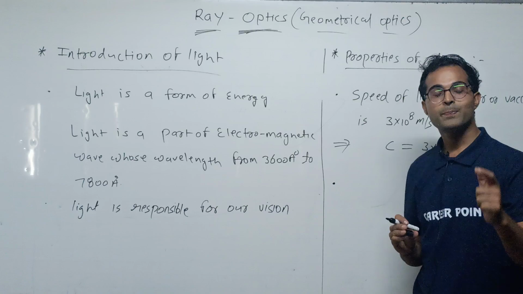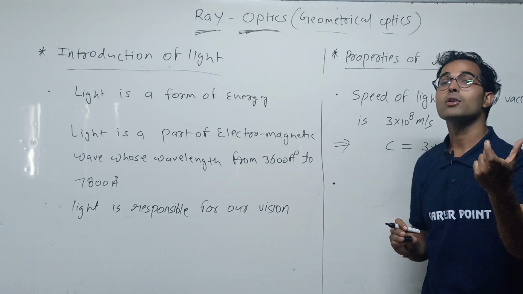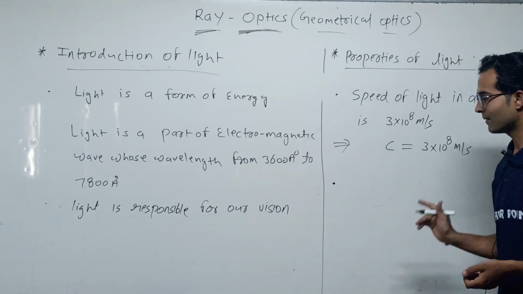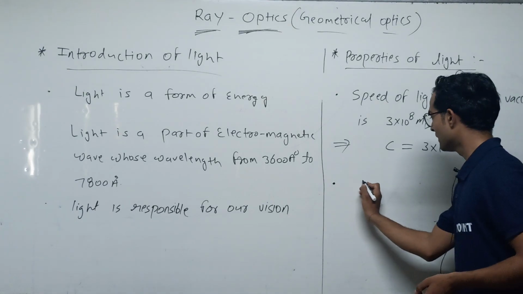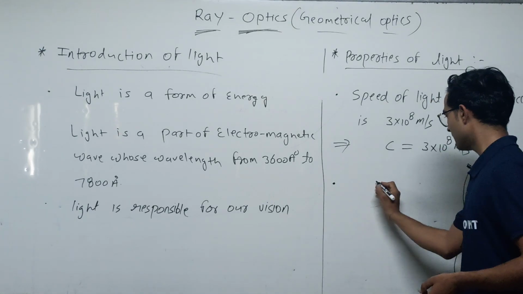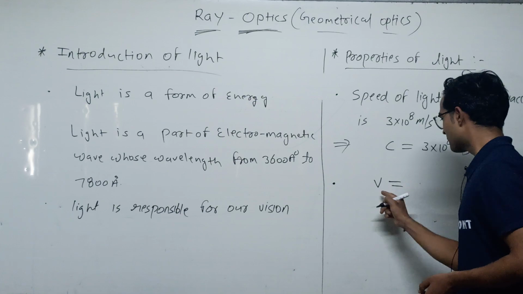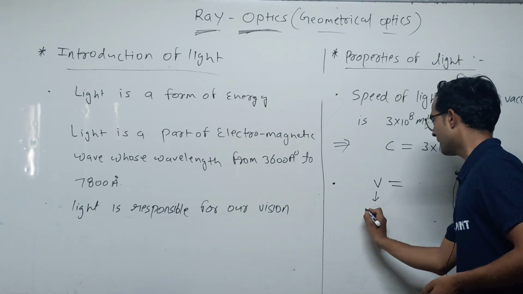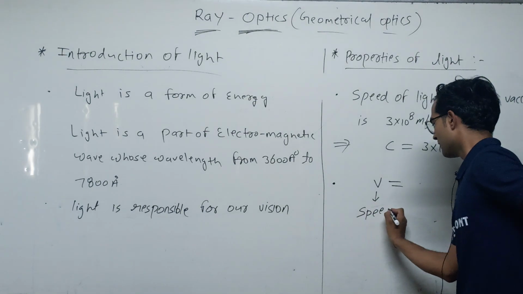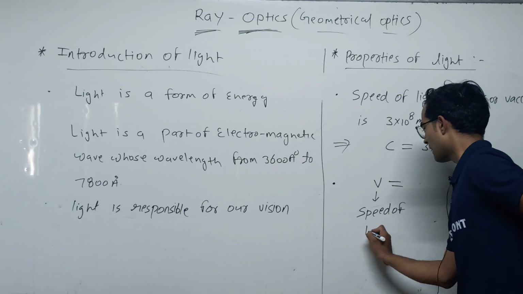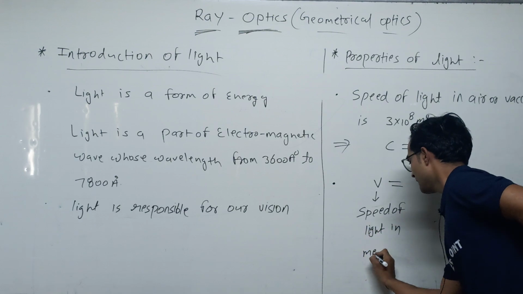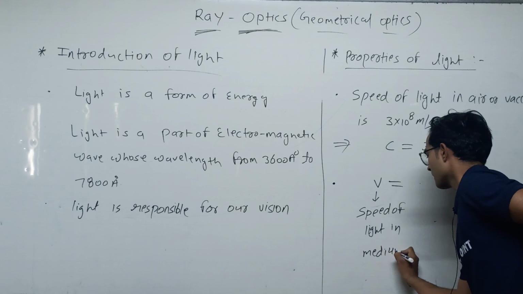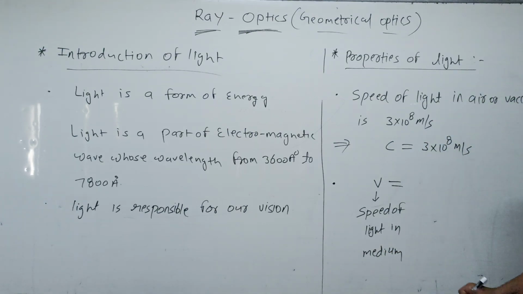Does the speed change or not? This is the speed of light in medium, whose refractive index is mu.